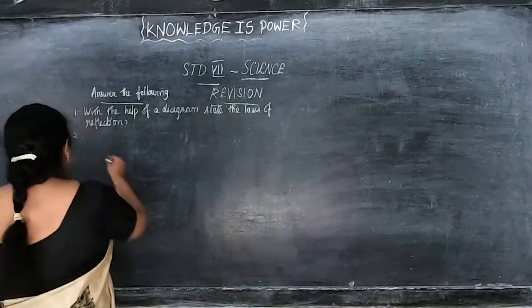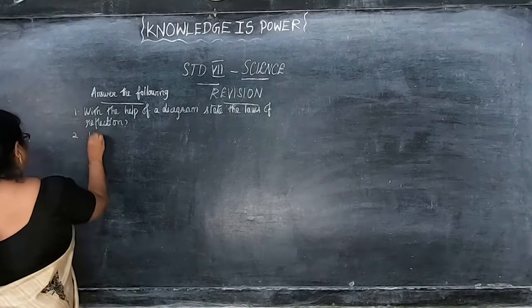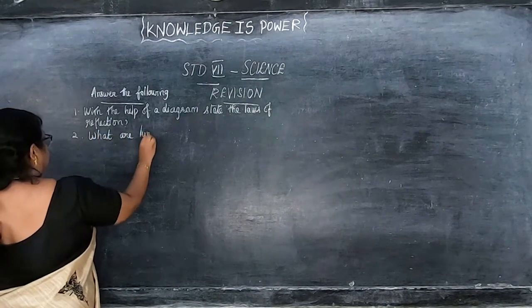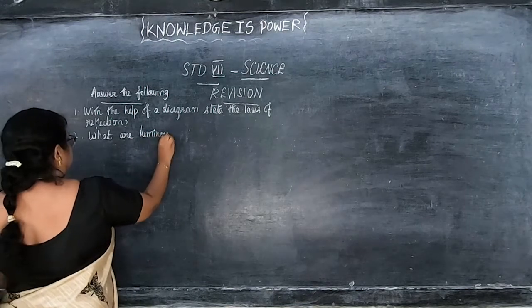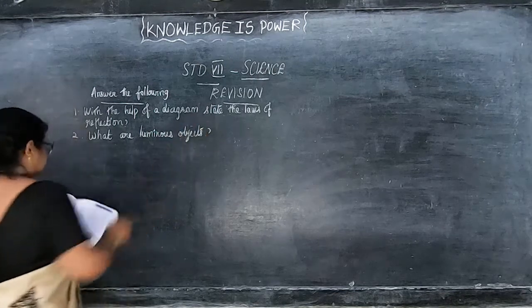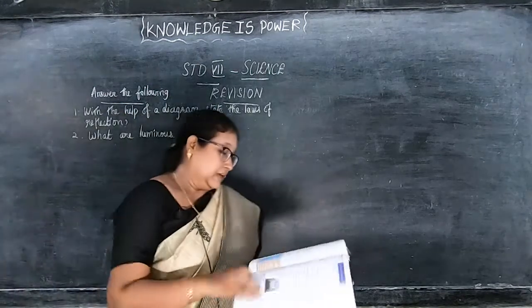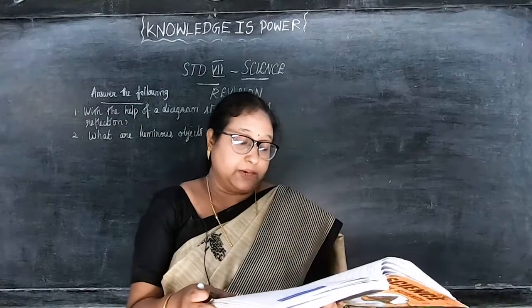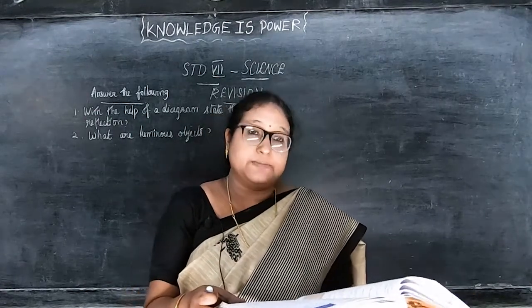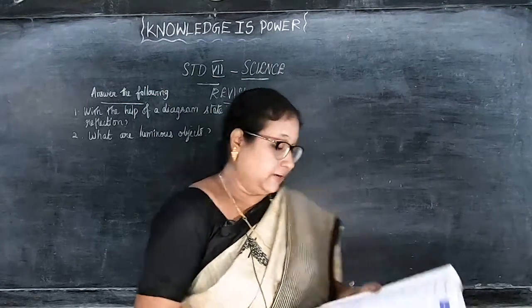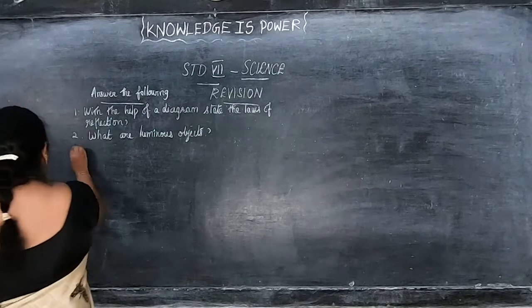Then second question, what are luminous objects? Okay, so the answer is, see the fourth question, what are luminous objects? All objects which emit light energy by themselves are called luminous objects. Example, sun, electric bulb.